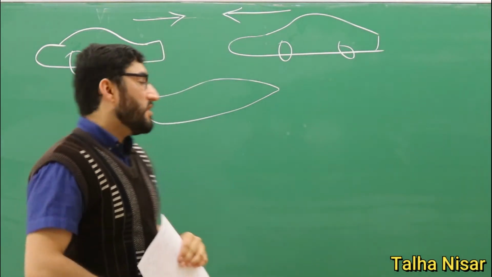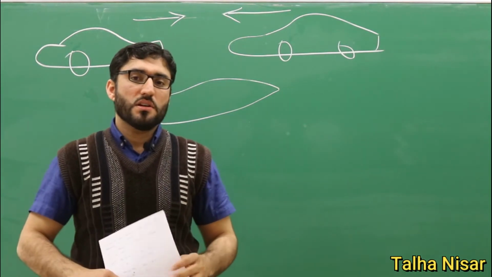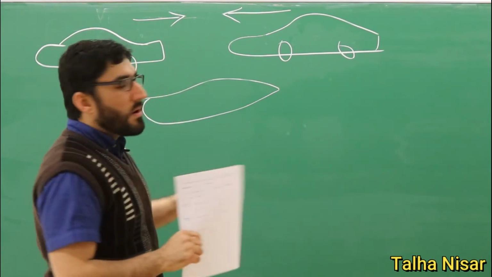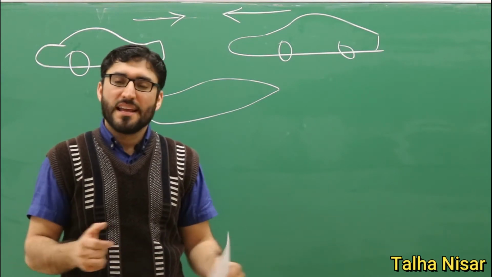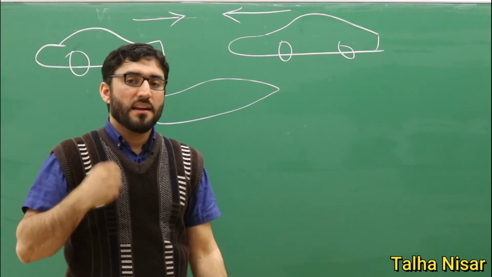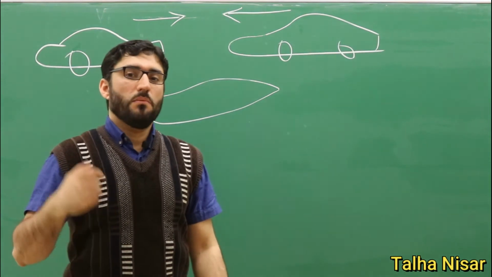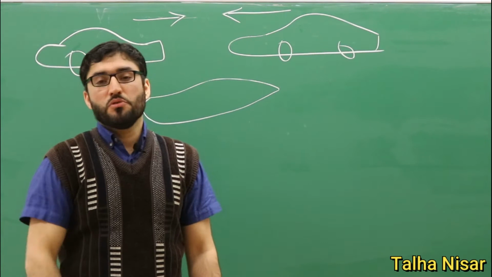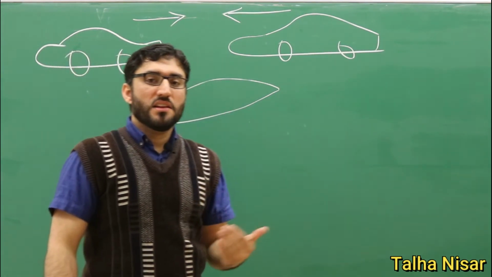other forms of energy. First of all, it will produce a loud sound, so that kinetic energy is converted to sound. And also there is heavy damage on the car, so the window glasses will be broken and the car itself will be damaged. So this kinetic energy is also converted to mechanical energy, and also this will produce heat. So the kinetic energy will be converted to heat, and if it's moving with really high speed, it will also produce some light. So this is a real example of the inelastic collision.